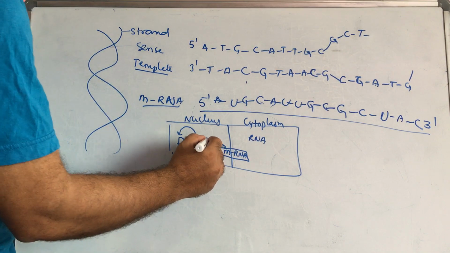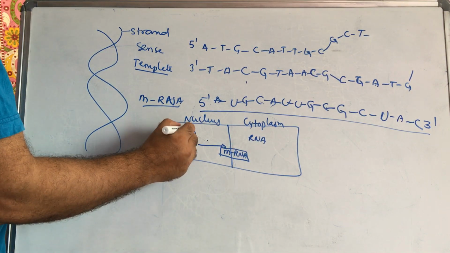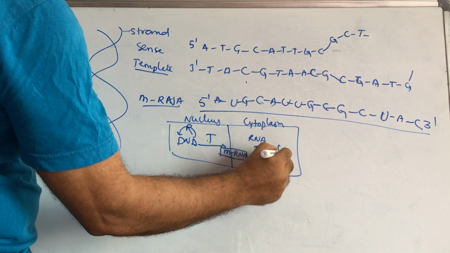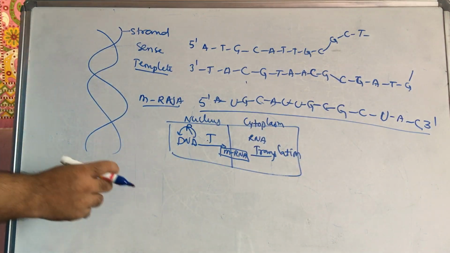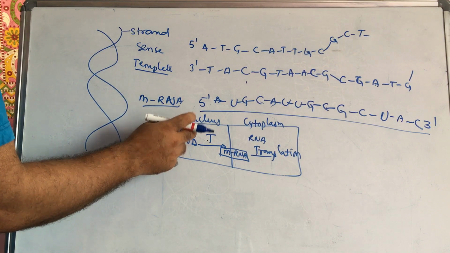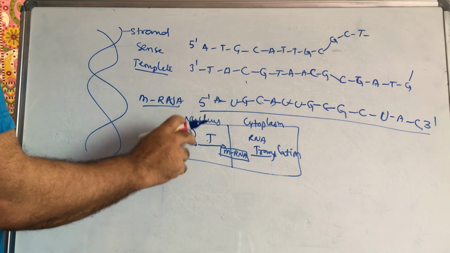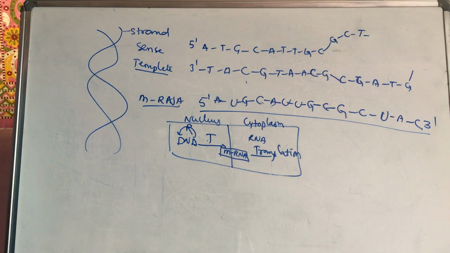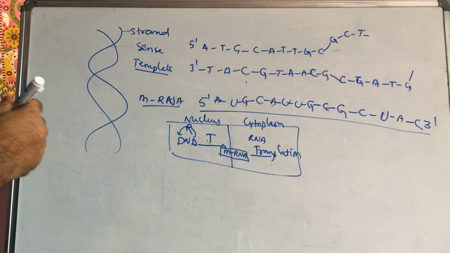So here, replication, this is transcription, this is translation. Total 3 words. Replication occurs in the nucleus only, transcription occurs in the nucleus only, but translation occurs in the cytoplasm. So that is also one of the important things.